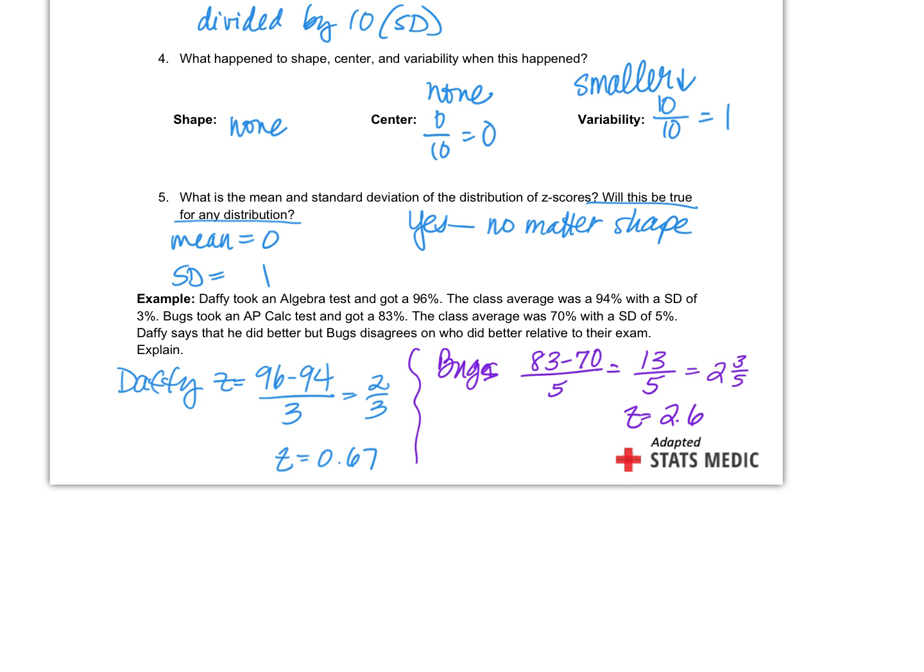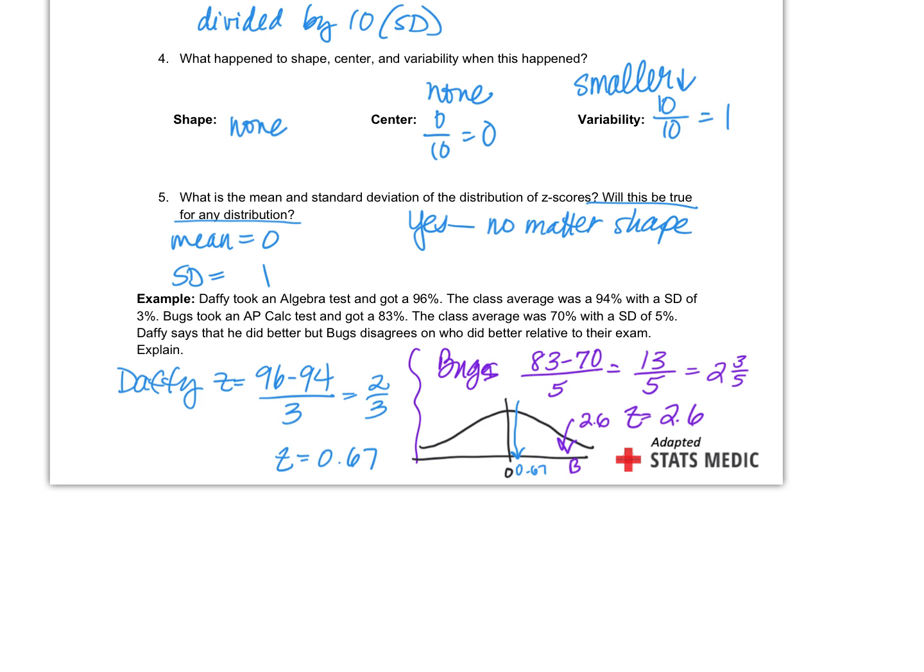Assuming, I'm just pretending here for a moment, I don't really know if this is true, but if it's a normal shape and 0's in the center, that means Daffy's right here, because 0.67 is barely 1 standard deviation above, right? And then Bugs is like 2 standard deviations, 2.6.